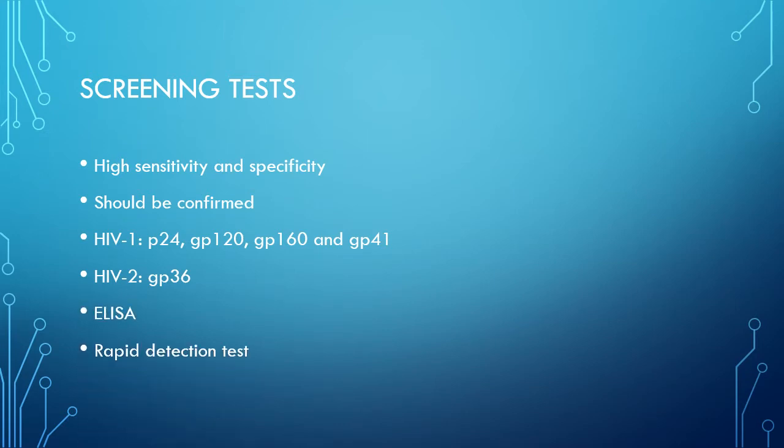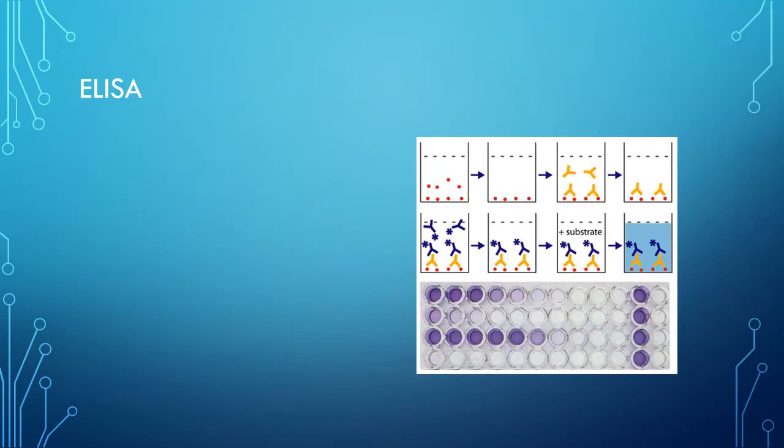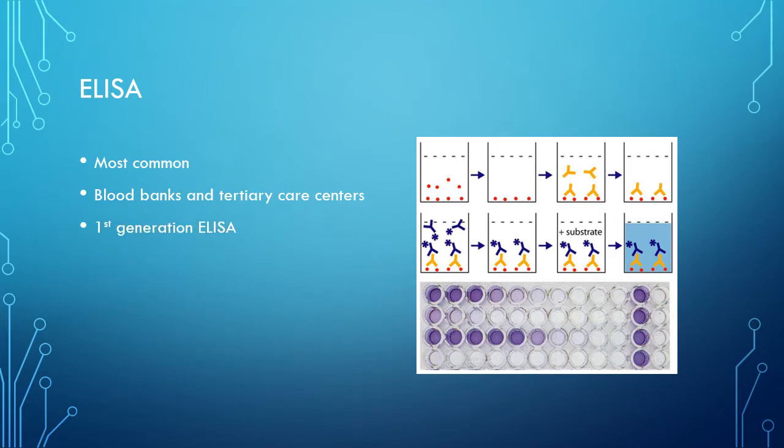There are ELISA and RDT, that is rapid diagnostic test, which are screening tests. So let us quickly see the ELISA. ELISA is the most commonly performed screening test at blood banks and tertiary care sites. It is easy to perform, adaptable to a large number of samples, and it is sensitive, specific and cost effective.